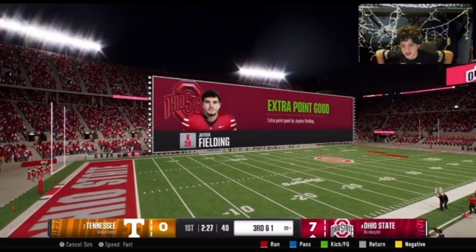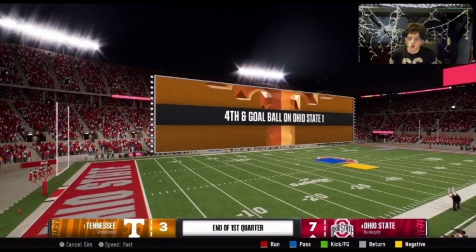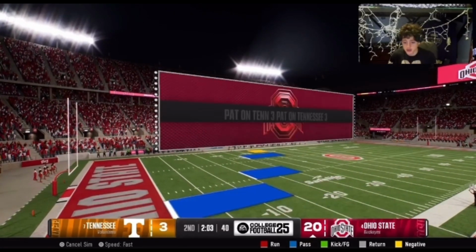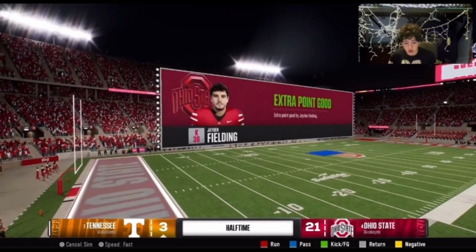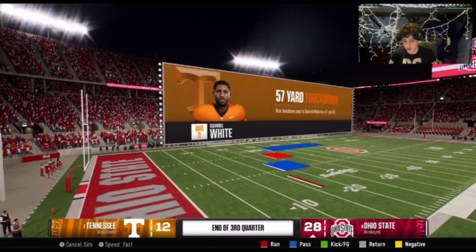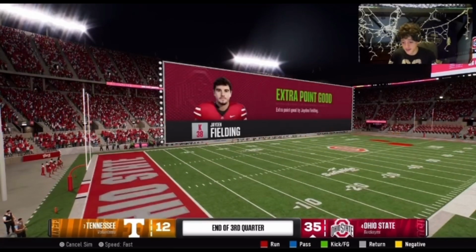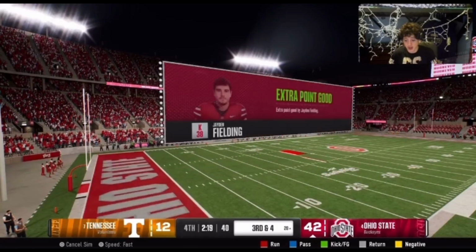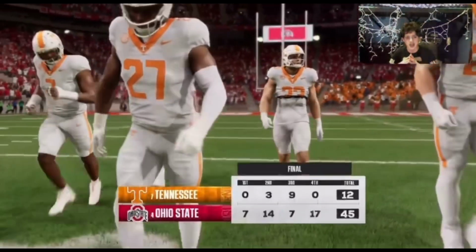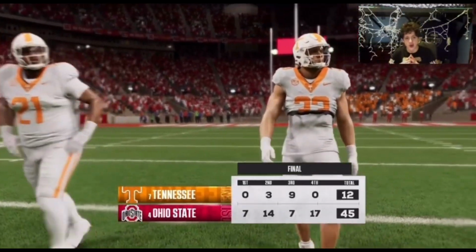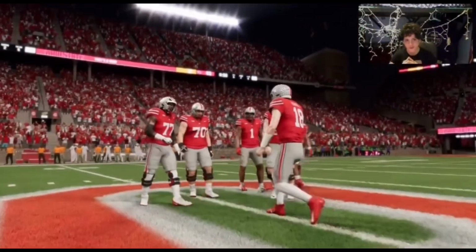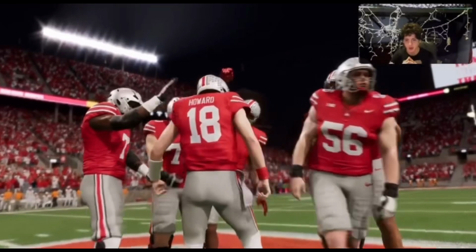Ohio State starting off 7-zip. It's pretty good right there. Tennessee scoring 3, Ohio State 14. Let's see what Tennessee got. Ohio State 21, Tennessee 3. Tennessee scores 6, Ohio State 28. Tennessee 12, Ohio State 35, Tennessee still at 12. Ohio State 42, Ohio State 45, and Ohio State takes the first game 45-12. They are advancing to the quarterfinals of this college football playoff.